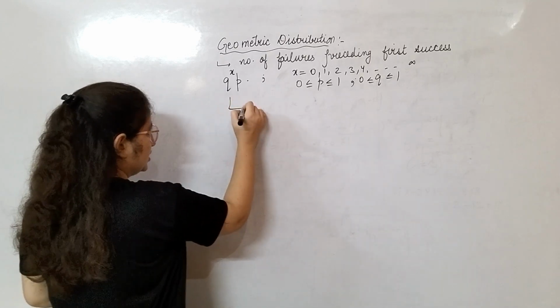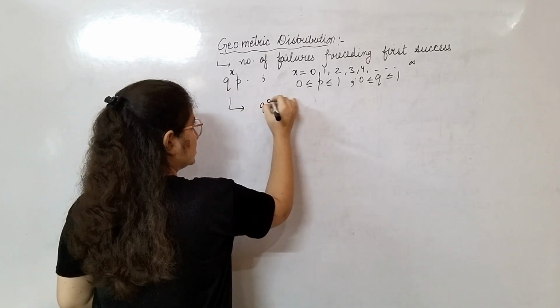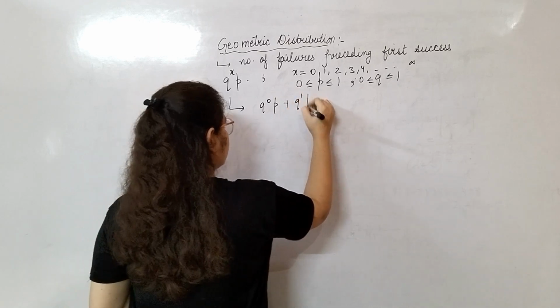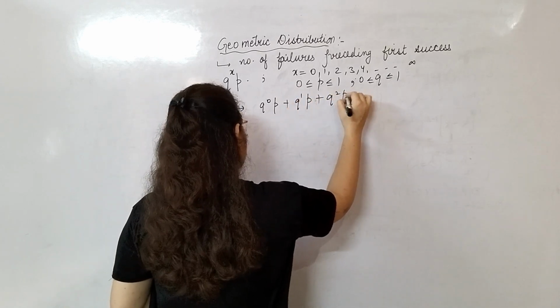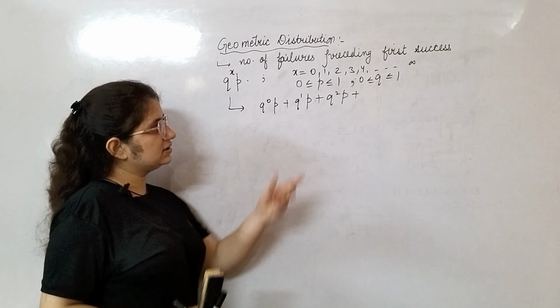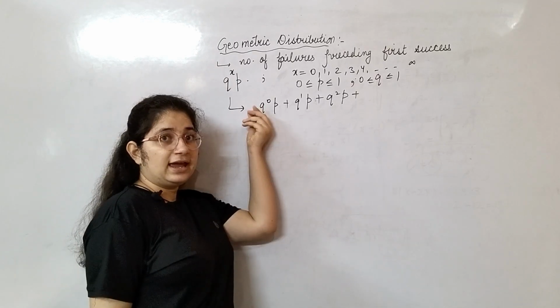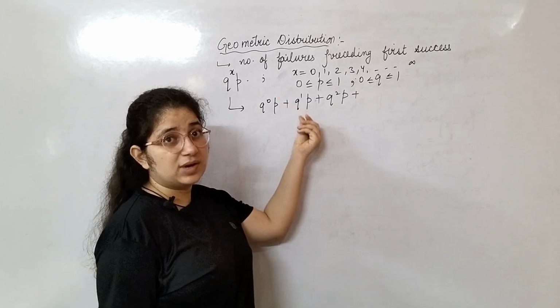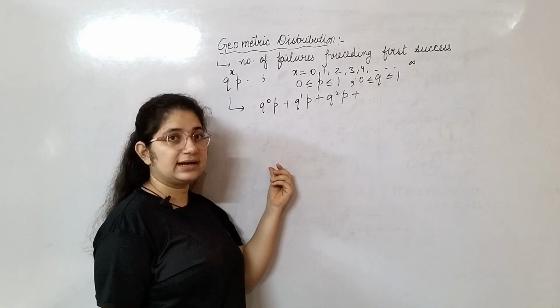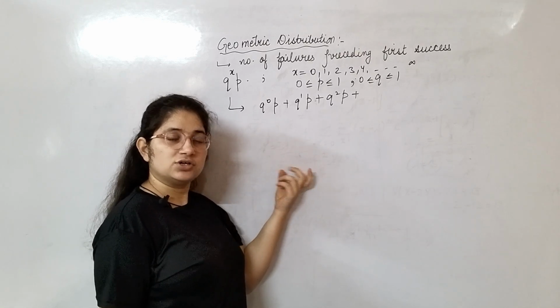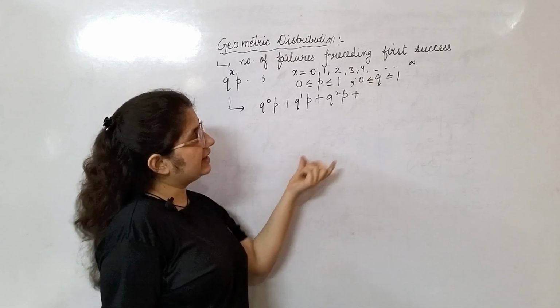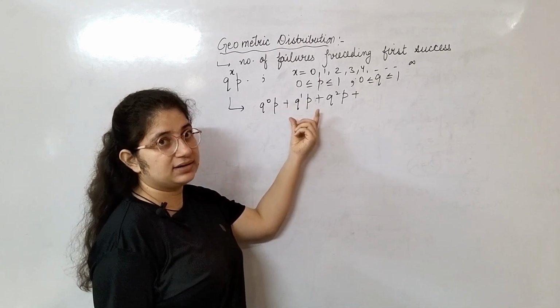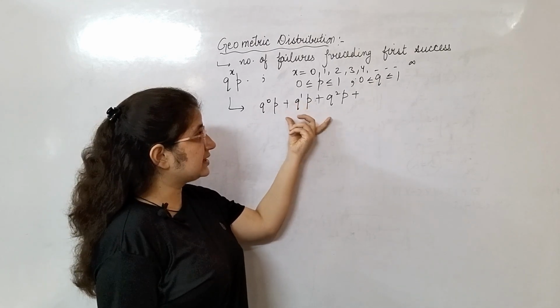Just open it: q to the power 0 p, q to the power 1 p, plus q square p. Every time you open this, every next term is multiplied by q, and that is the definition of a geometric progression series.